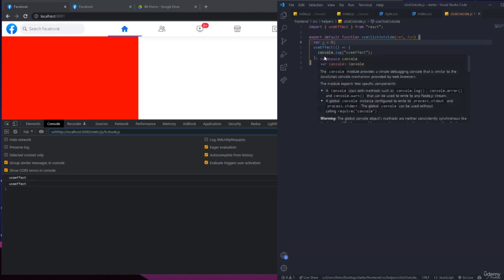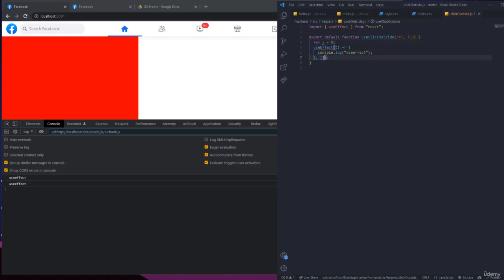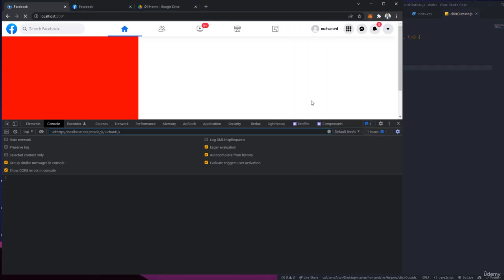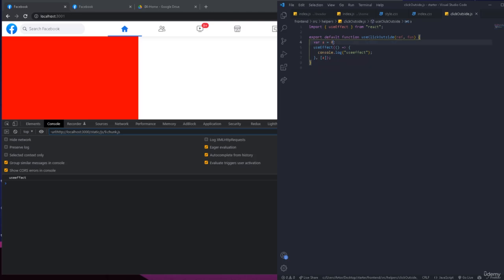And let's add this a as a dependency right here, okay? So now the thing is, this function is gonna run every time this a changes, okay? So let me refresh, it's been run once. Now let's go to a and make it 1. You're gonna see the function runs again, 2, it runs again, back to 0, anything, changing. So no matter what's the value, when it changes, it's just gonna run the function again.